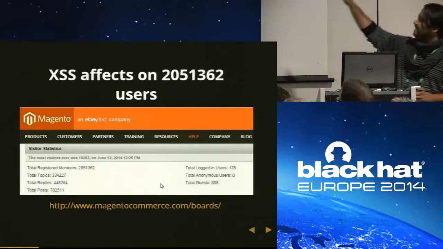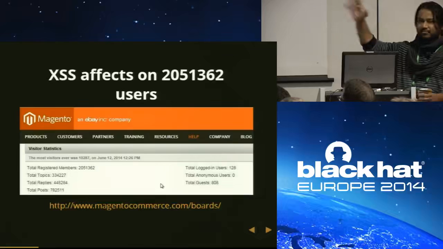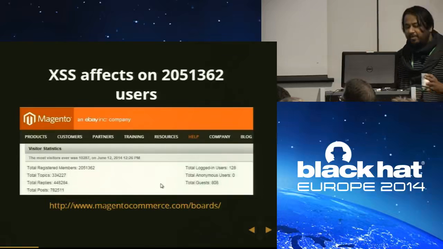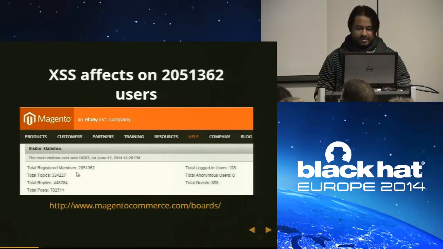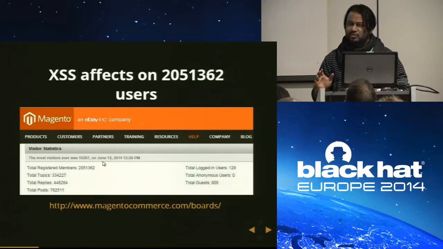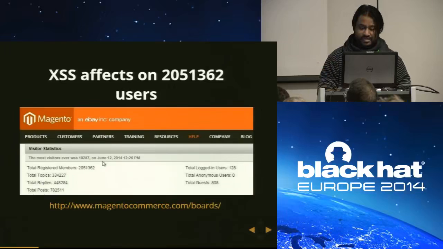And the effect: this is not a forum for the sake of forum. Look at the number of users this forum has. This is such a popular forum. And here are some statistics. The most visitors ever was 10,287, only on June 12. It means that so many people are using this forum. And right now, the posting is disabled just because of the WYSIWYG editor. So imagine the number of users affected by this WYSIWYG editor.